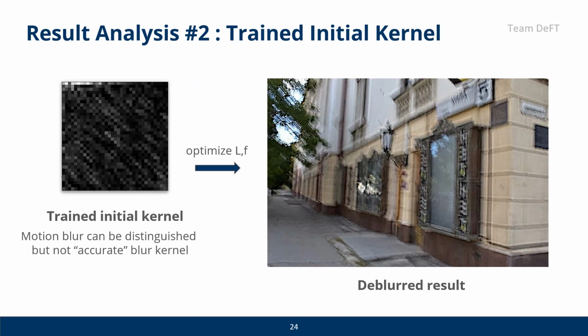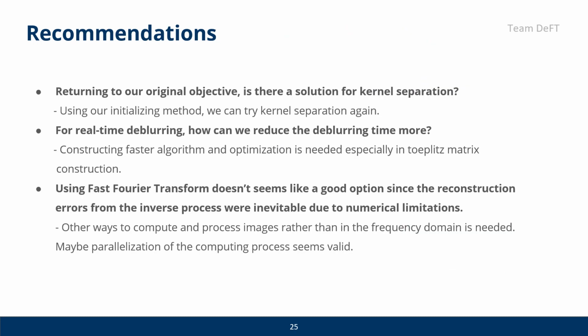Our method using a trained initial kernel was able to deblur better than the previous attempts. The picture on the left is the initial kernel estimated by our model. A motion blur pattern referring to the top left is observed. Our hypothesis that using a pre-trained kernel would improve the deblurring was found to be valid and reasonable. Lastly, we've made some recommendations that can improve the shortcomings of this project.